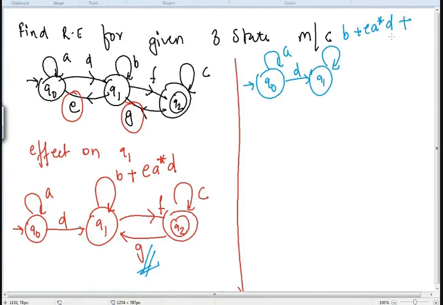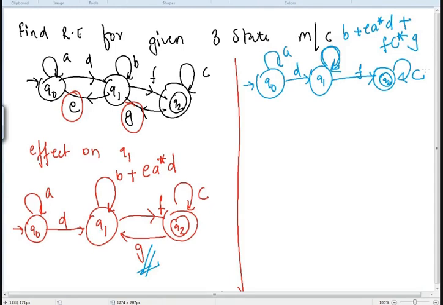So it will be F C star G, right? Q1 से F C star G. And this entire thing will be on the loop क्योंकि ये n number of time repeat हो सकता है. Remaining F as it is I have kept and Q2 state as it is with a loop of C.